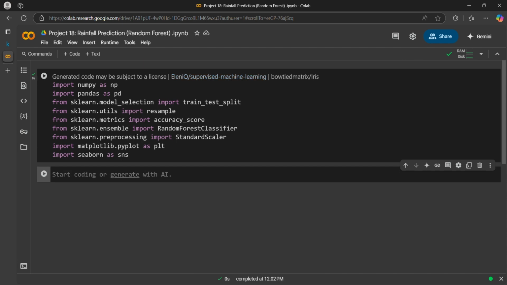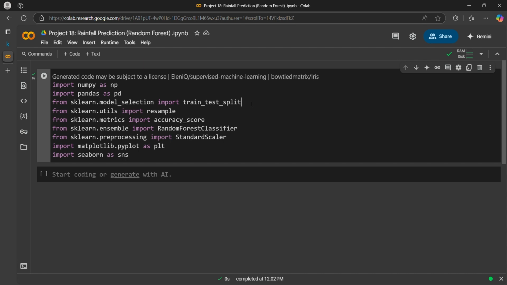Let me run it. So NumPy, what is NumPy? NumPy is used to create arrays and manipulate arrays. That's the job of NumPy. And then we have pandas that will be used to convert our data set into a pandas data frame.